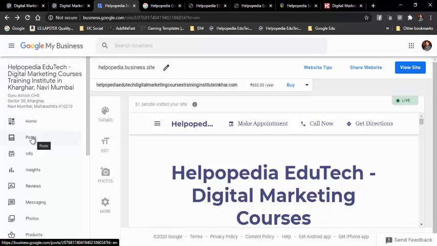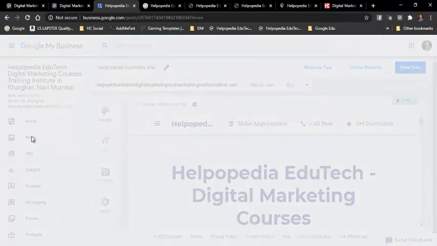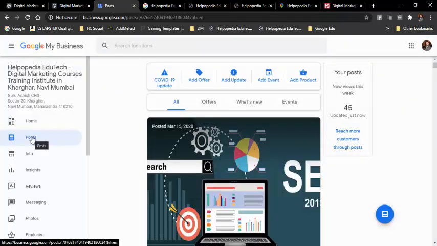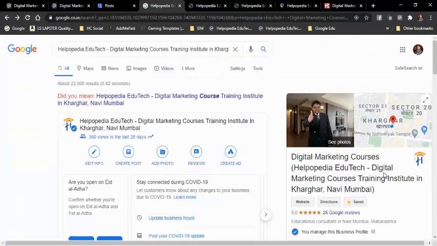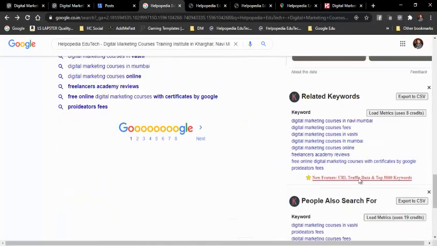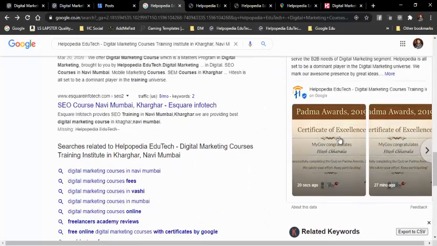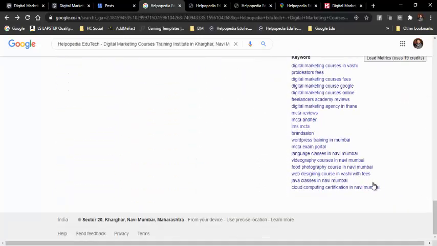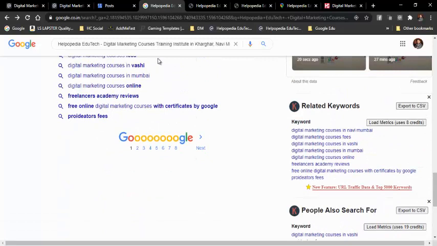See, in off-page SEO we were promoting our content in various places like blogs, articles, press releases, classifieds, social media, social bookmarking, YouTube, everywhere we are promoting our content, right? But what if your content comes up in Google on the first page like these products, and when people click on this post, they reach directly to your website? That is one of the best things.